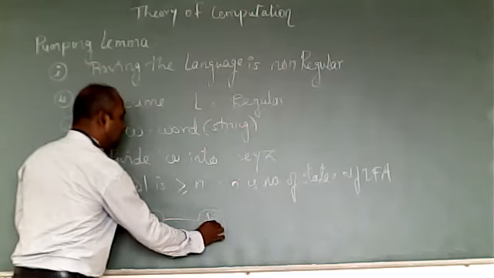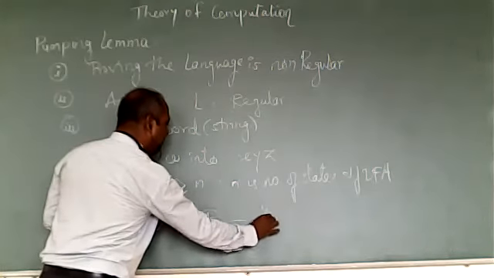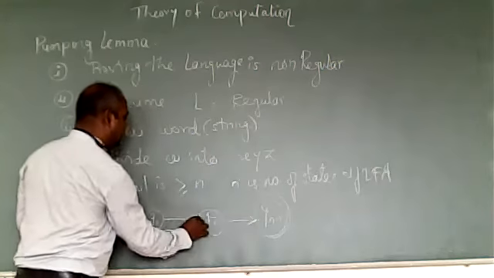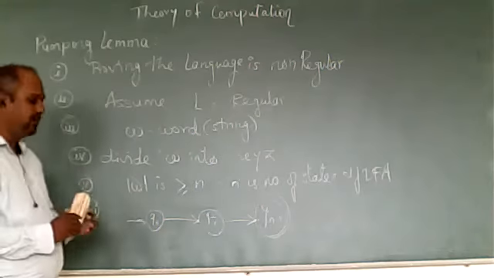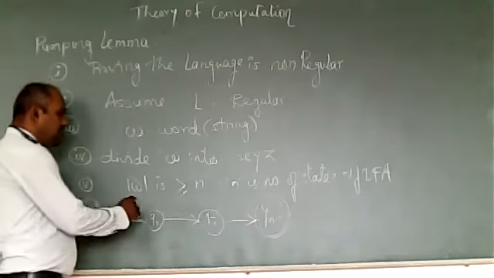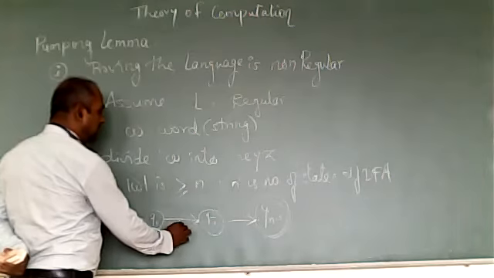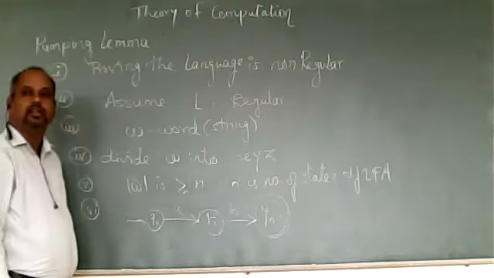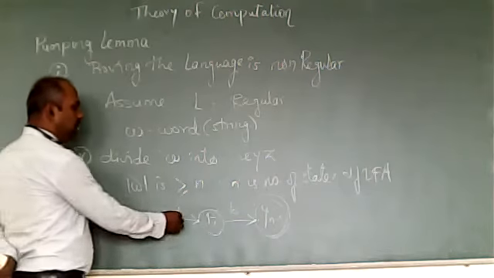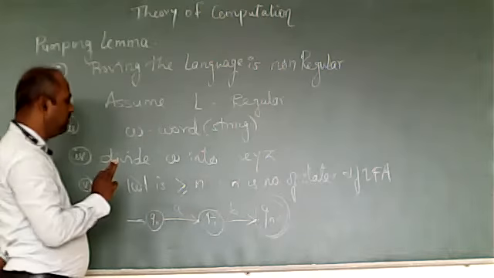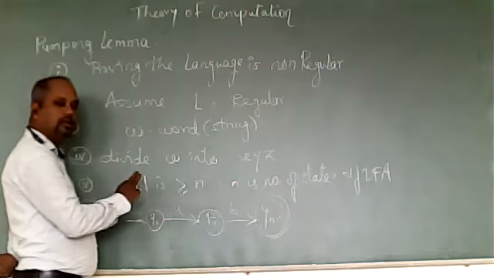Suppose this is the intermediate state, and this is the final state. Suppose this is my DFA with 3 states. Now if I say this DFA is accepting a string called AB, the length of the string AB is 2, two alphabets.